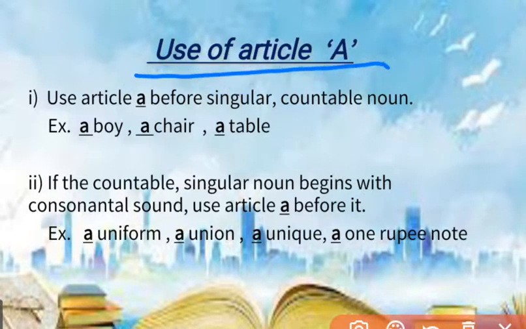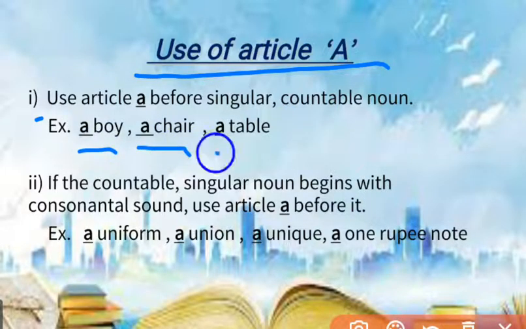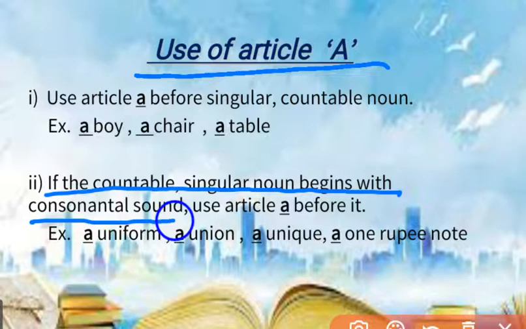First, use of article a. First, use article a before a singular countable noun. Let's see the examples. A boy, a chair, a table. All these nouns are singular and countable. We can count those nouns as 1, 2, 3, 4. So, article a is used before the noun. Second use, if the countable singular noun begins with a consonantal sound, use article a before it.